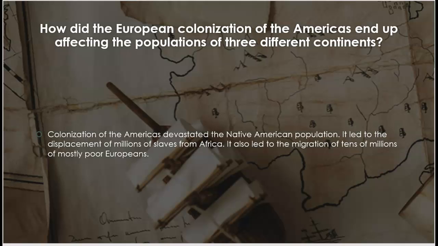How did the European colonization of the Americas end up affecting the population of 3 different continents? Colonization of the Americas devastated the Native American population. It led to the displacement of millions of slaves from Africa. It also led to the migration of tens of millions of mostly poor Europeans.